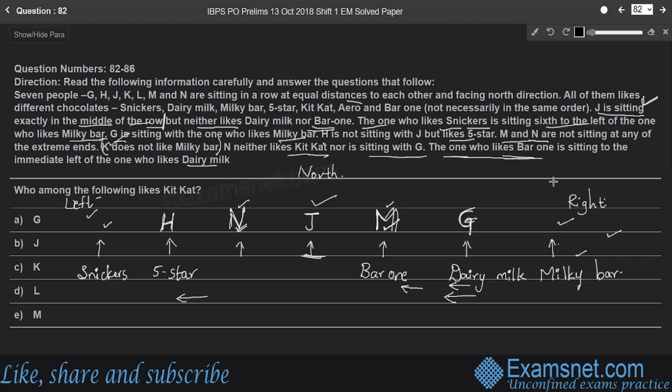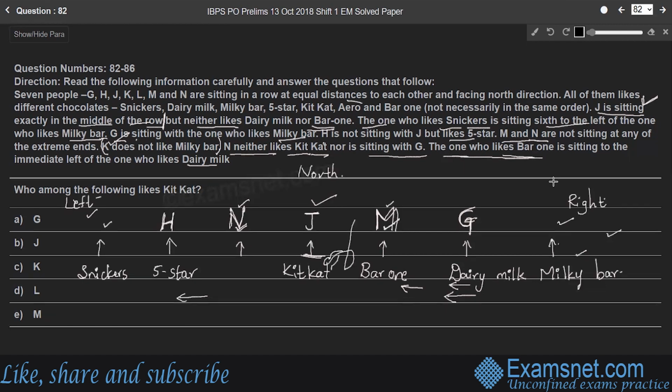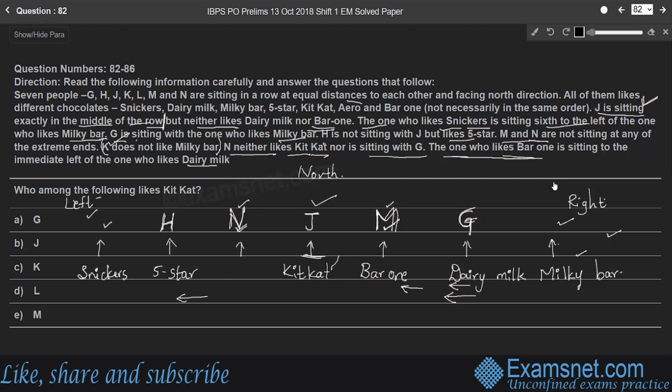So come back to K, this point. K does not like Milky Bar. So K cannot sit at the extreme right end, right? And also one more point here. N neither likes Kit Kat nor is sitting with G. So Kit Kat is liked by J then. Kit Kat is liked by J. Yes, because N neither likes Kit Kat nor sits with G. It is given, right?